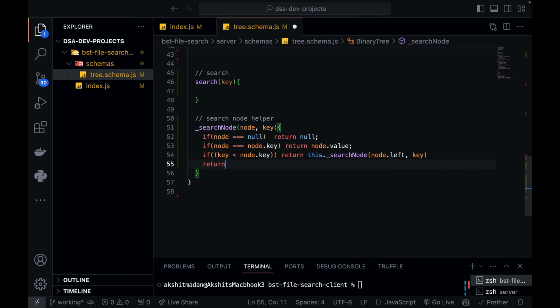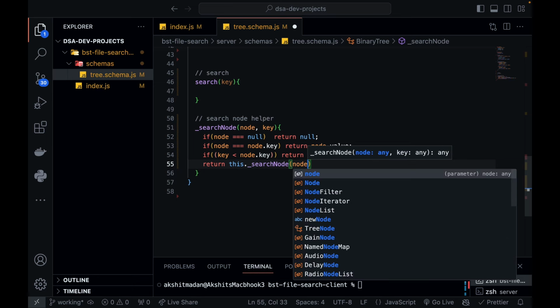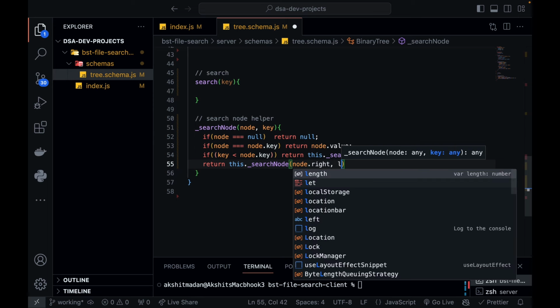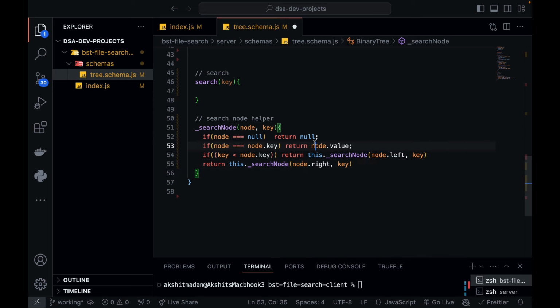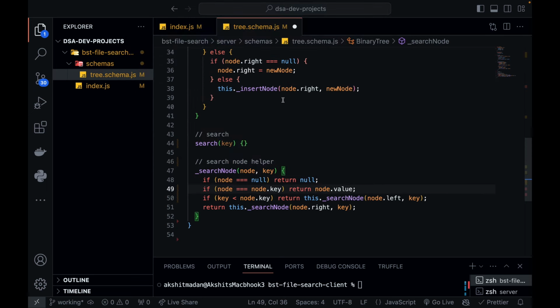Yes. In the else part, what will happen? You are just going to call the same recursive function, this.searchNode, and you will be interested in the right side binary search tree, the right child of this node, right? Because here in the else part, your key value is greater than the node key value. So node.right, key. This is your search node helper function.